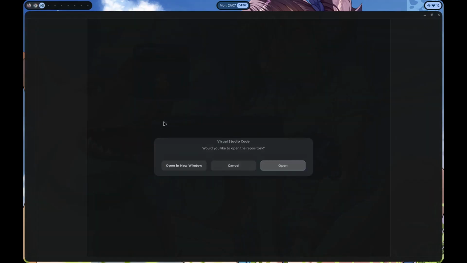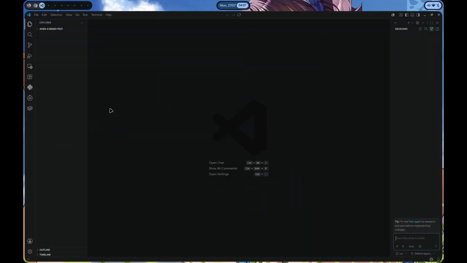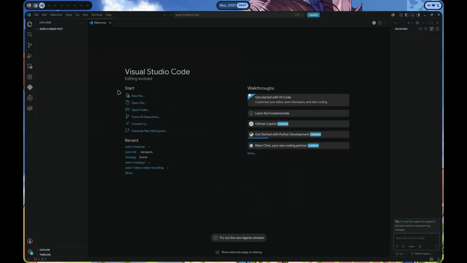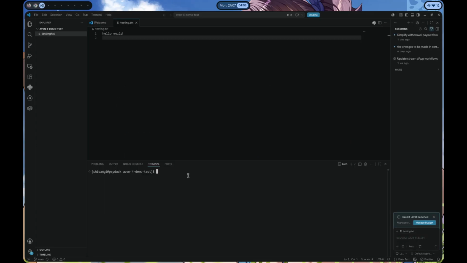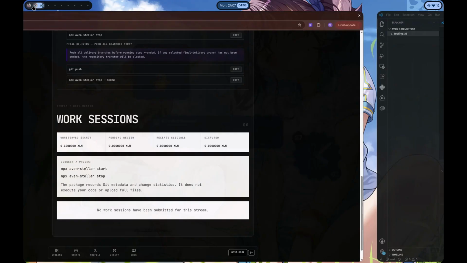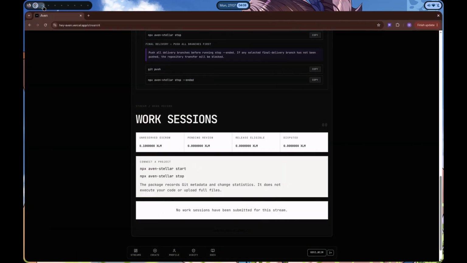put up with all the formalities, and then I'll quickly put on an initial commit and then I'll start with the npx session. Now that I have put on an initial commit, I can run the command npx aven stellar start. Now this command could be found here on the freelancer's dashboard also.